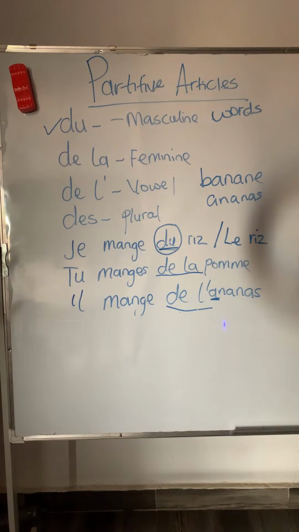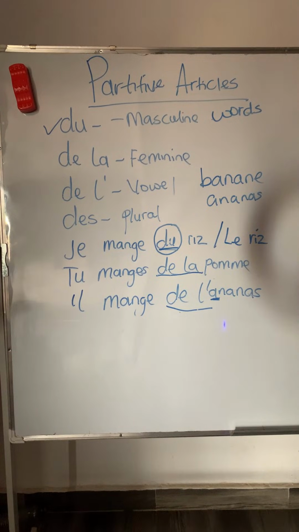We use de l' because ananas begins with a vowel, so whether it is masculine or feminine, in as much as it begins with a vowel, it becomes de l', like we have here: de l'ananas.